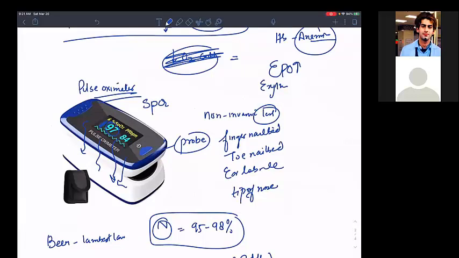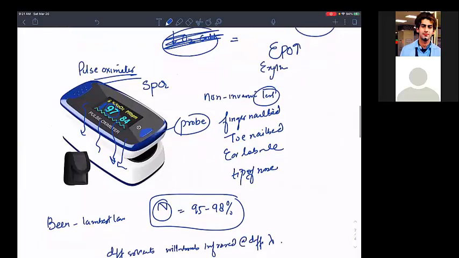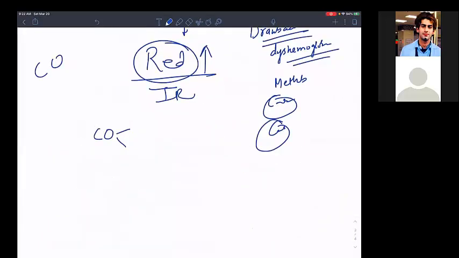Are we able to understand? So I'm talking of a pulse oximeter. Okay, so what is happening? If anyone asks you about carboxyhemoglobinemia, you should say in technical language that the carbon monoxide has the same absorption pattern as the oxygenated hemoglobin.